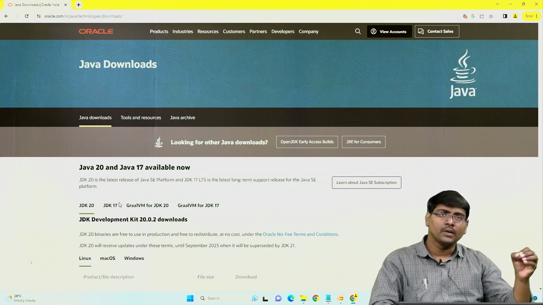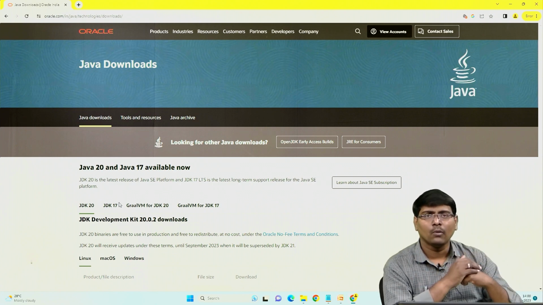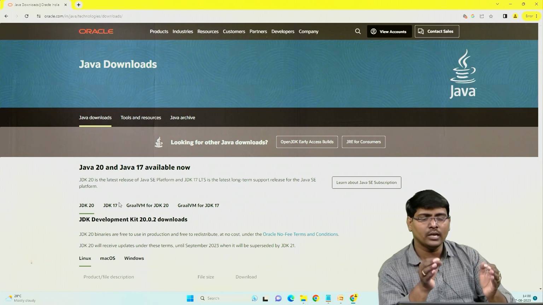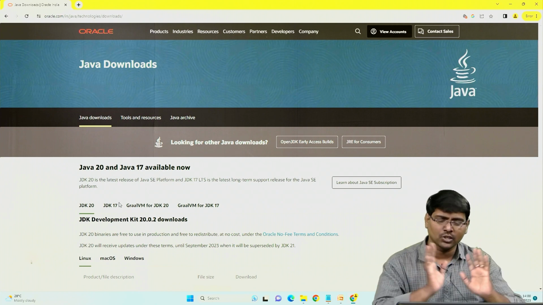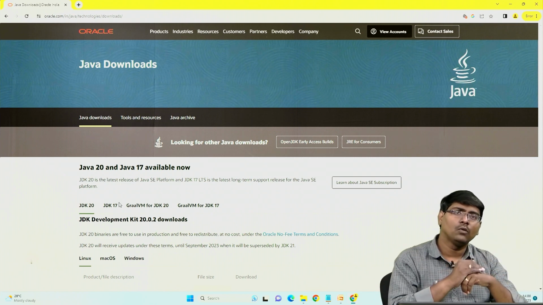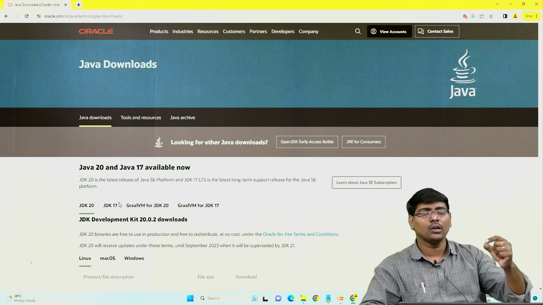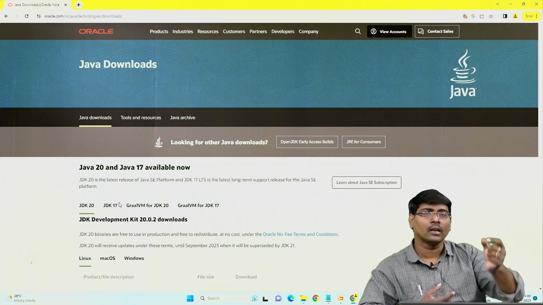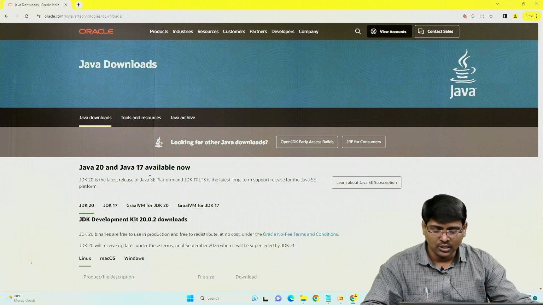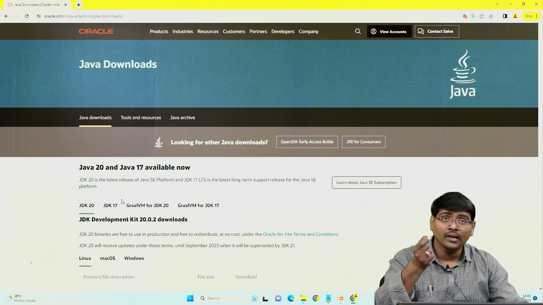LTS means long term support. For executing core Java, that is J2SE, you can use any version of Java, that is sufficient. For example, if you want to do advanced Java JEE programs, you have to support how to interact with a server. So for such applications, JDK 17 is used, an LTS product, long term support.